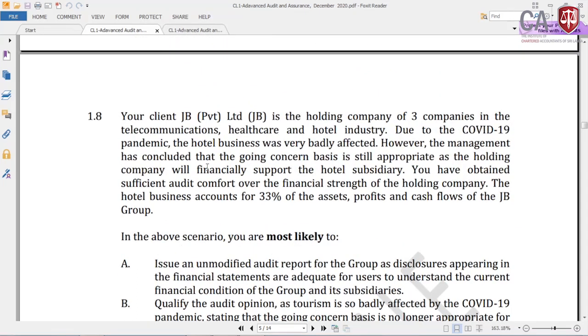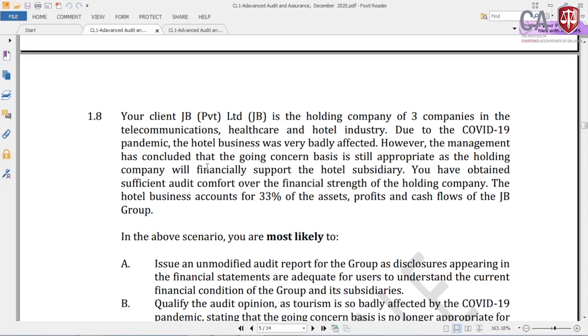So here the base question is, JB Private Limited. JB has 3 companies, A, B, C, with C under hotel. So this represents 33%. Due to the COVID-19 pandemic, this company is suffering financially. So therefore, in the audit report of JB, what should be mentioned with regard to C?